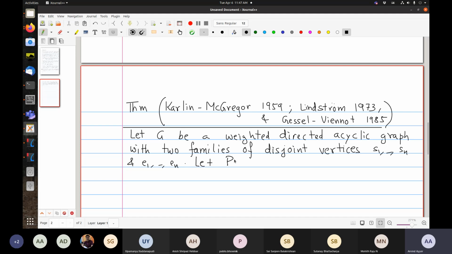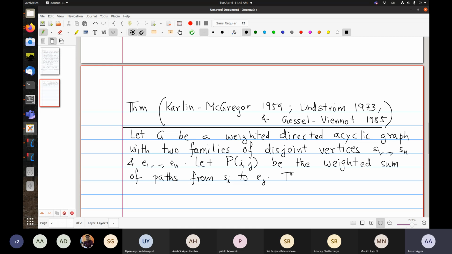Let Pij be the weighted sum of paths from Si to Ej. So you take all possible paths from Si to Ej in G, and for each path, the weight is the product of the edge weights, and you sum over all such paths to get Pij.